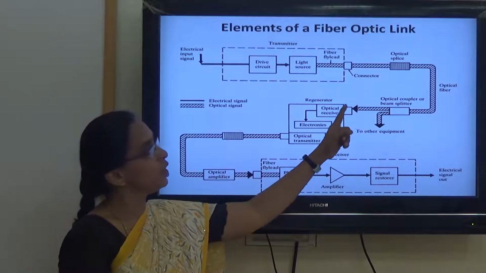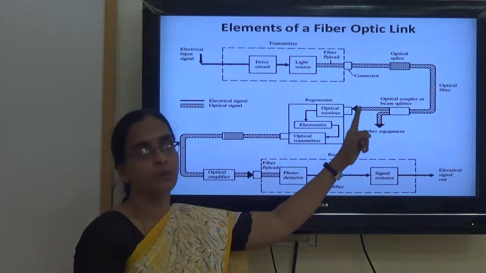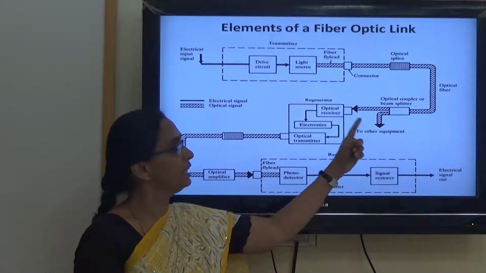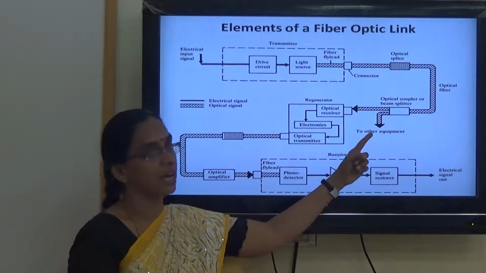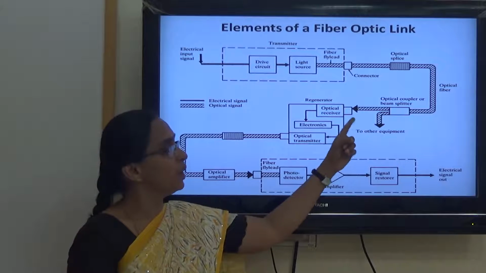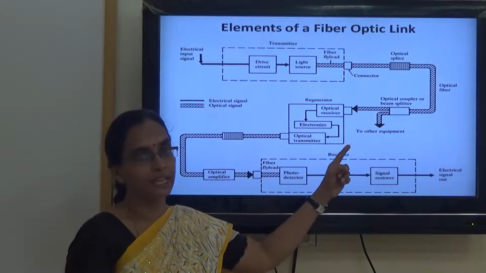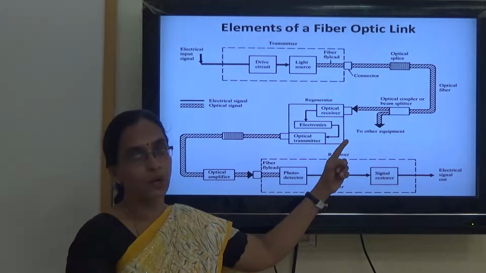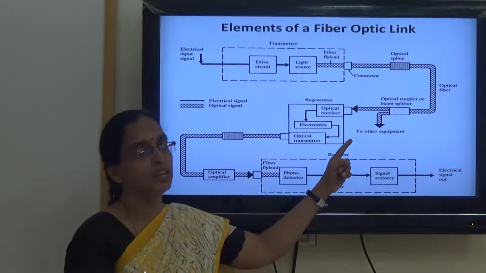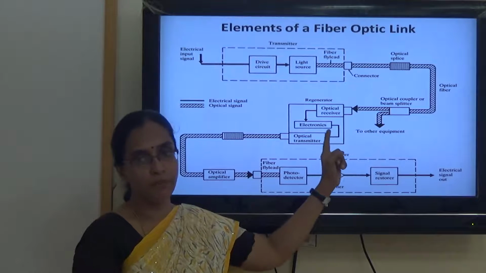Then the resultant optical signal is transmitted over an optical cable, which carries the information and delivers it to the receiving end. Along that path, because of long distance communication, the signal may get damaged. So to avoid that loss, attenuation effect or signal degradation, we make use of optical splicing, coupling, or a beam splitter.